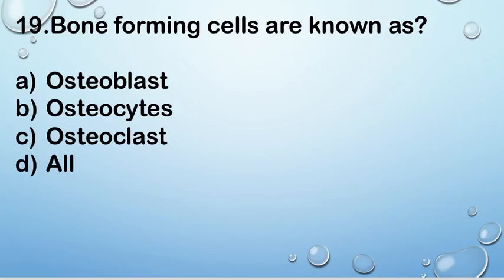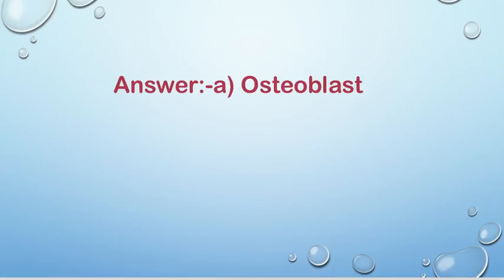Next question, question number 19. Bone forming cells are known as option A osteoblast, B osteocytes, C osteoclast, and D all of the above. Right answer is A osteoblast. Osteoblast cells are known as the bone forming cells.